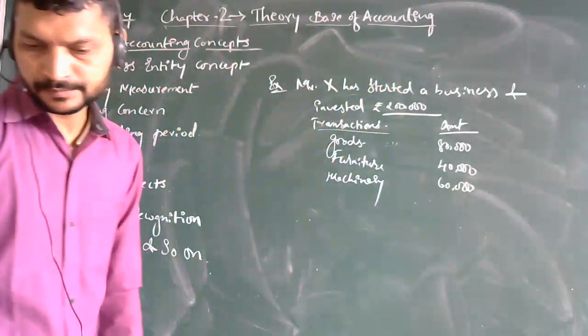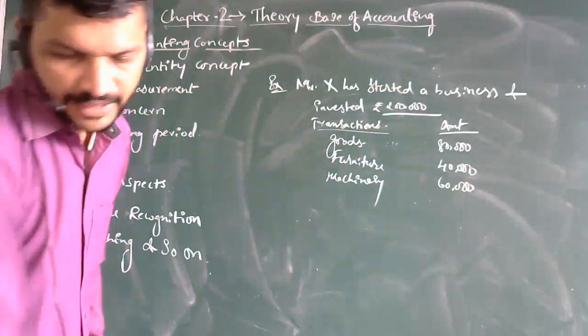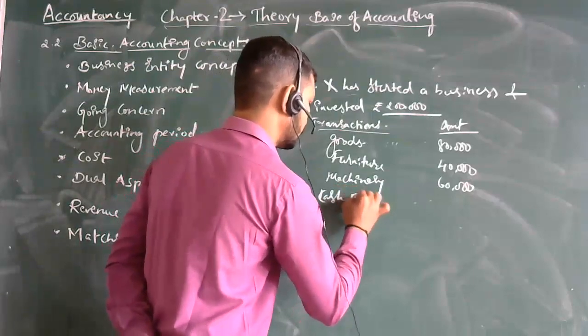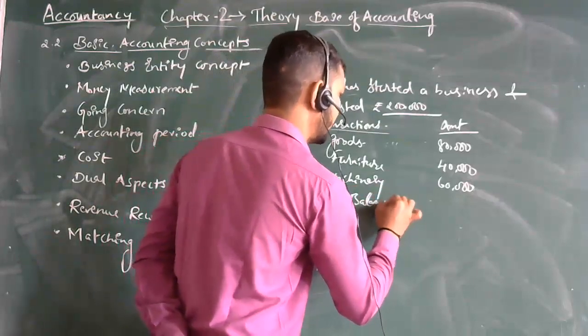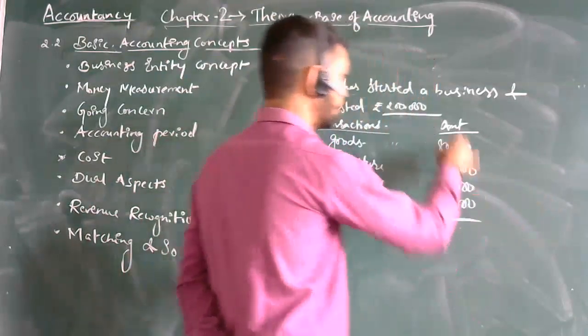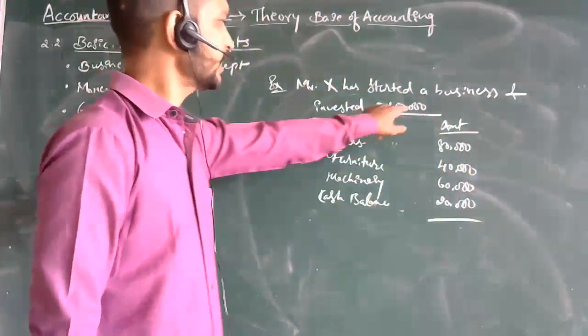Okay, then cash balance, the remaining amount will be 20,000. Okay, this is all about the total investment done by this Mr. X.